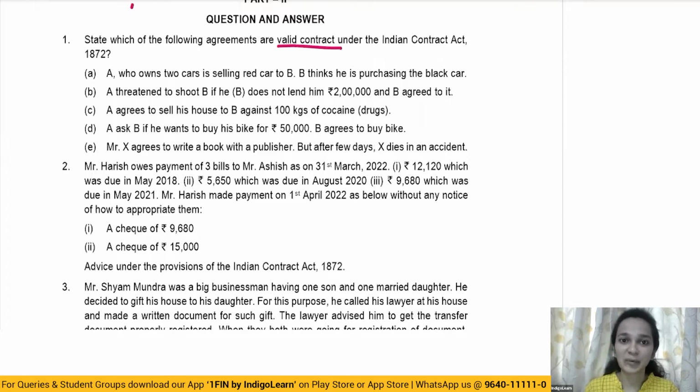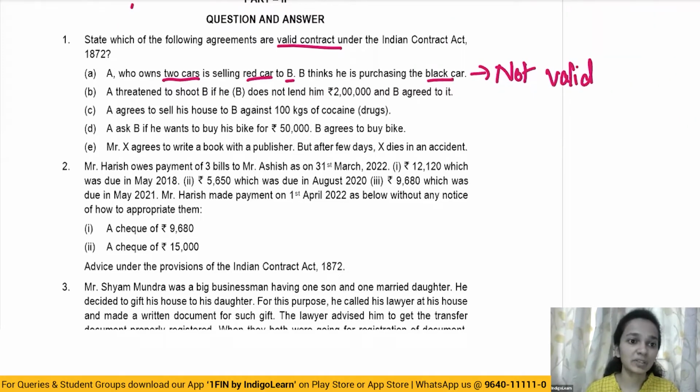The first one is: A, who owns two cars, is selling the red car to B, whereas B thinks he's purchasing the black car. If you look at the situation carefully, it is a case where there's no meeting of minds. Both the parties are thinking about two different cars. One is thinking about the red and the other is thinking about black. So there's no consensus ad idem. So this is not a valid contract.